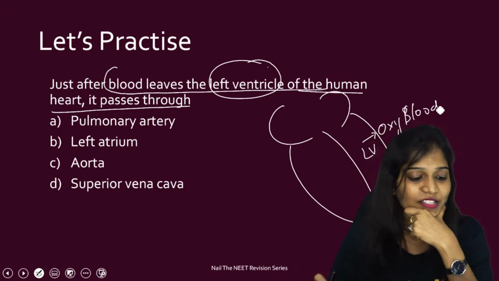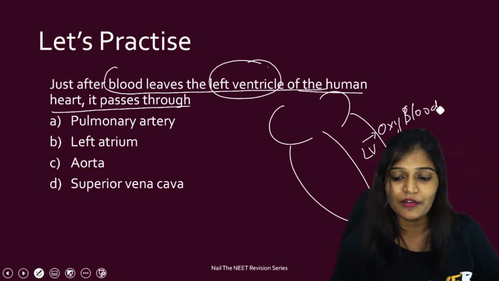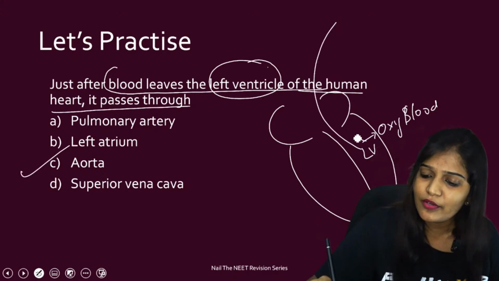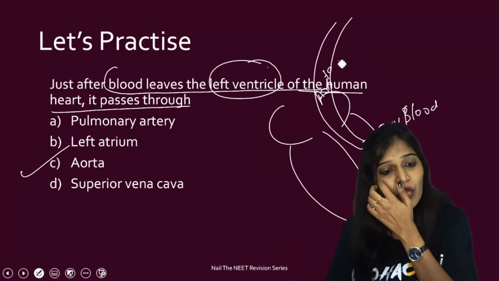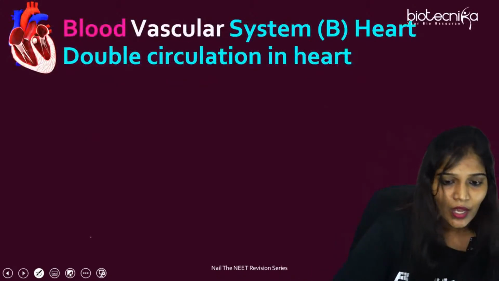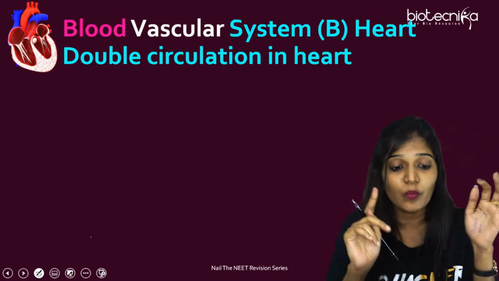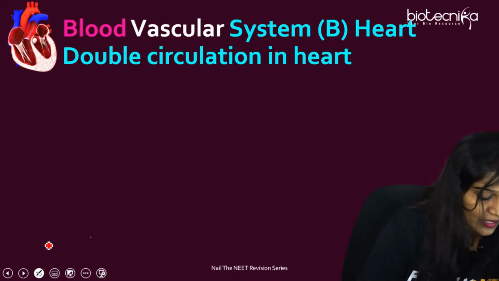Answer me: pulmonary arteries, or left atrium, or aorta, or superior vena cava. Where does it have to go? Very simple, aorta. Yes, from here it actually goes to the aorta. Simple question. So answer is going to be option C. Okay, so we know about the internal structure of heart. We know about the walls of the heart. Now we are moving on to circulation of heart. Very important topic. Let's do it very quickly.